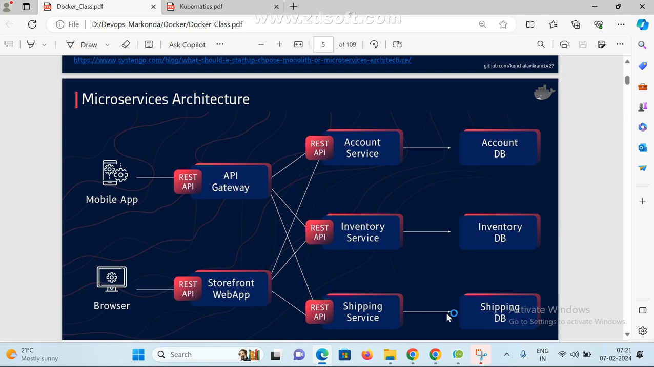If you want to modify anything, there is no need to touch the entire code. We can modify only the particular service, and we can easily deploy that particular service. This is the microservices architecture.